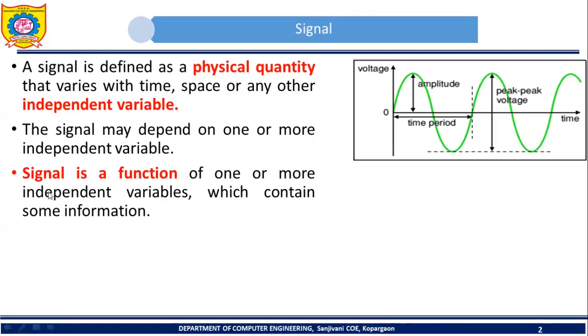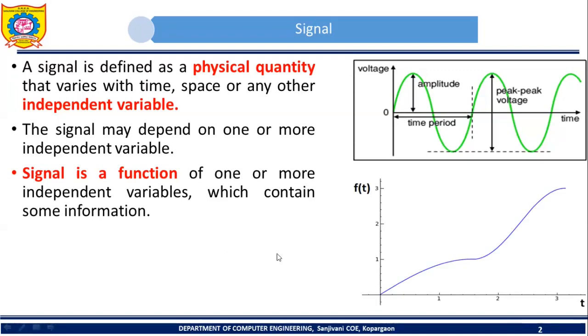Then we also say that a signal is a function. Consider one more signal. In this diagram on the x-axis I have shown one variable t, and the y-axis is labeled as f of t. So what statement have we made just now? Signal is a function. This is the notation of a function. Already in mathematics you may have studied what a function is.